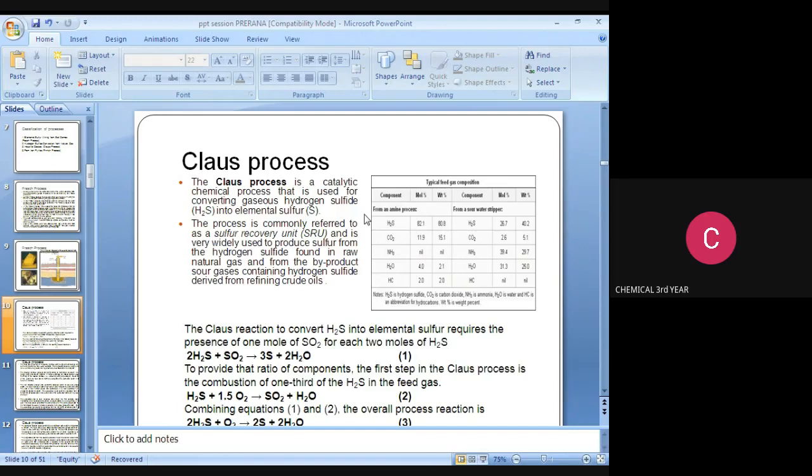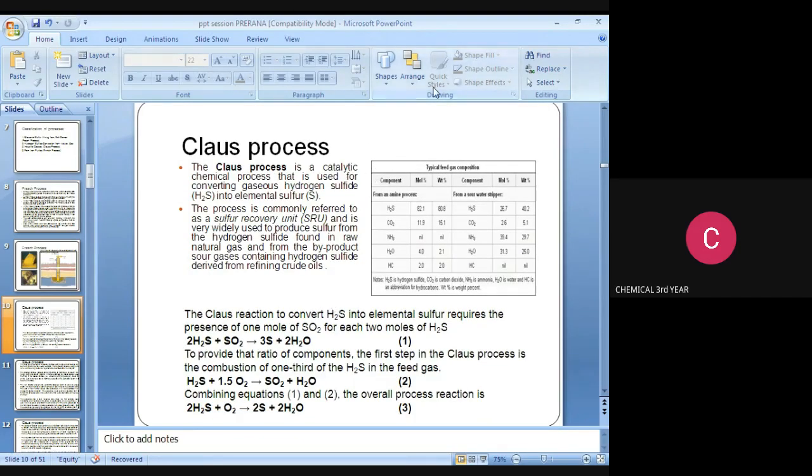The first step in the Claus process is the combustion of one third of the H2S in the feed gas. H2S plus 1.5 O2 gives SO2 plus H2O. Combining equations 1 and 2, the overall reaction is 2H2S plus O2 gives 2S plus 2H2O.